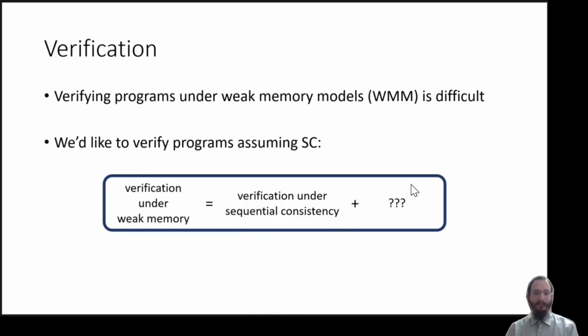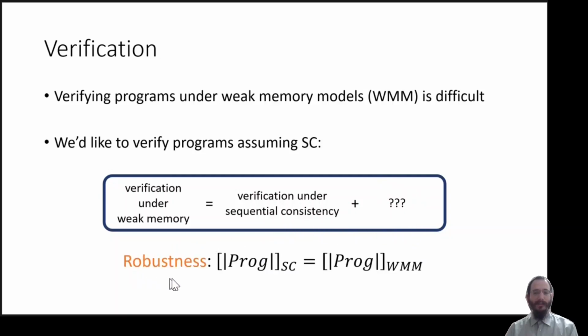This means that if we prove some property about the program and verify its correctness under sequential consistency, we will achieve verification under the weak memory model. And what is this property that we need? The property is called robustness, where all the possible behaviors of the program under sequential consistency are the exact same set of behaviors of the program when executed under the weak memory model.